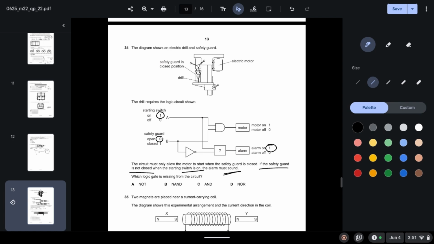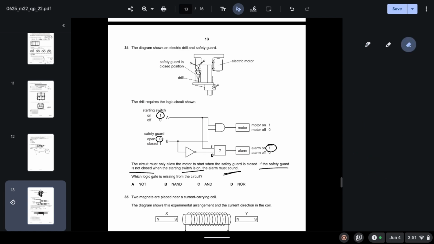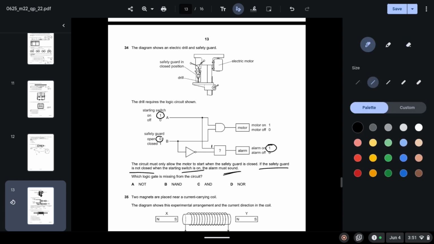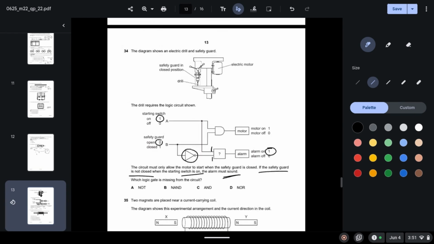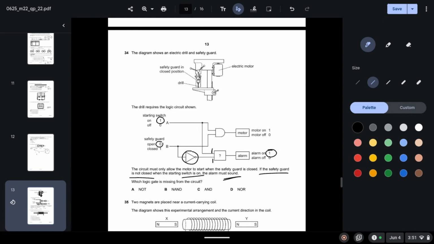Here we will get 1, 0. Sorry, here we will get 1, 1, because this will reverse the signal. So when will we have an output of 1? When the input is 1, 1, it will be for an AND gate.